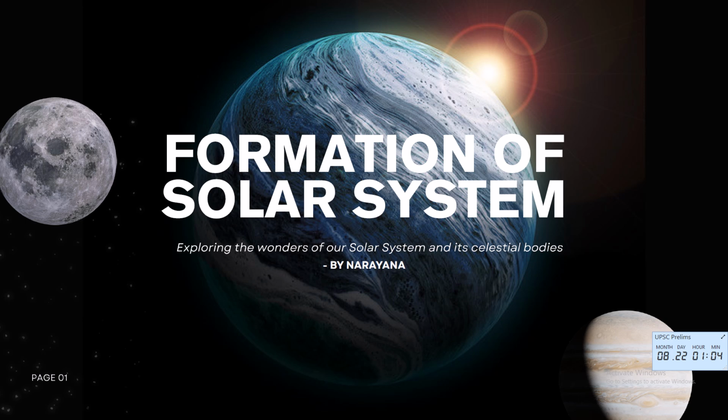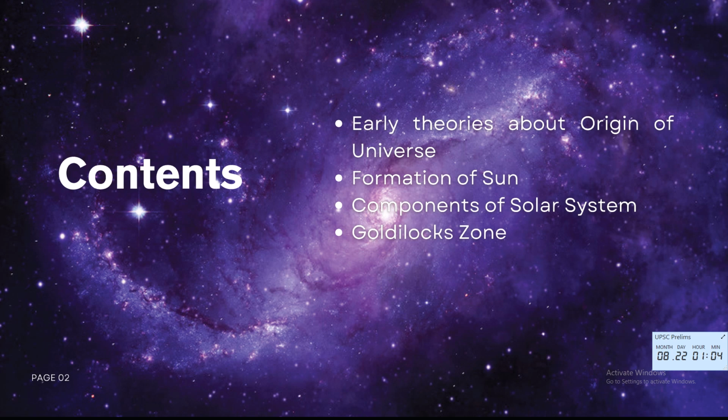The solar system's story is one of transformation, how dust and gas floating through space combine to form the sun and its family of planets, moons and minor bodies. This process, spanning over 4.6 billion years, drives not only the motion of worlds but also the conditions that allow for life. So, in this lecture, we will be looking at early theories about the origin of the solar system or universe, you can call it, formation of the sun, components of the solar system, and the Goldilocks zone.